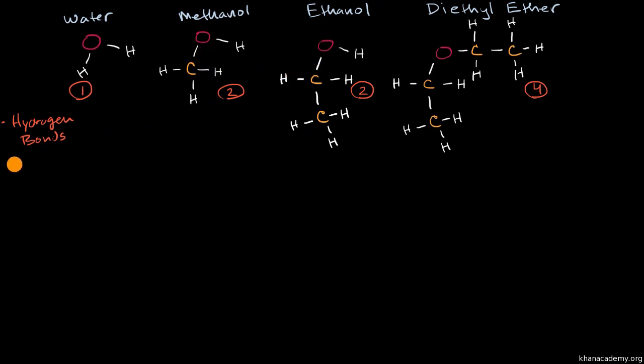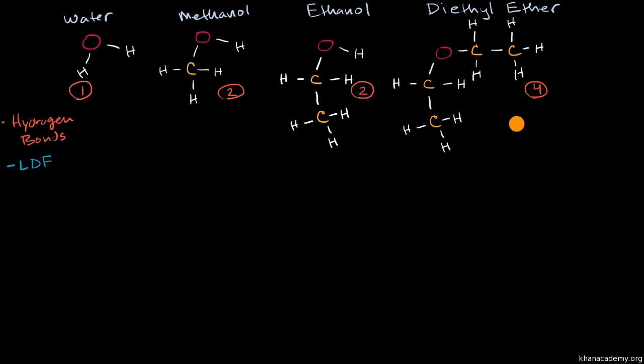But we can think about London dispersion forces. I'll do this in a different color. So London dispersion forces. And I'll rank all of them. London dispersion forces are proportional to how polarizable a molecule is, which is proportional to how large its electron cloud is, which is proportional to its molar mass.